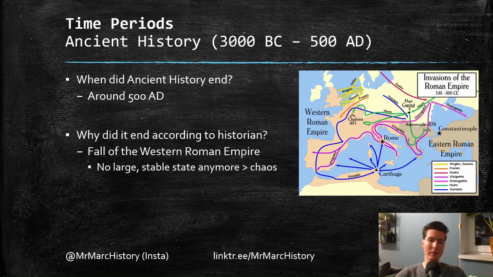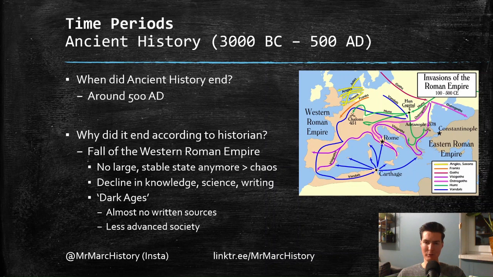This means there's no large stable state anymore. There's a bit of chaos. This means a lot of knowledge and science and writing is also lost. And we enter a phase that is a bit disputed, but it's called the Dark Ages for two reasons. One, we almost have no written sources, so we don't really know what's happening. And of course, it's a less advanced society. So the Romans were super advanced with their bathhouses and architecture and heating systems and villas. And a lot of that is all gone. And also all the writing, the philosophy, etc. It's all gone. So that's why it's called the Dark Ages.